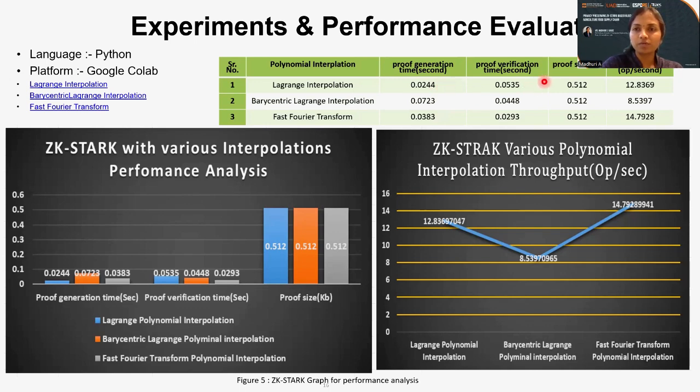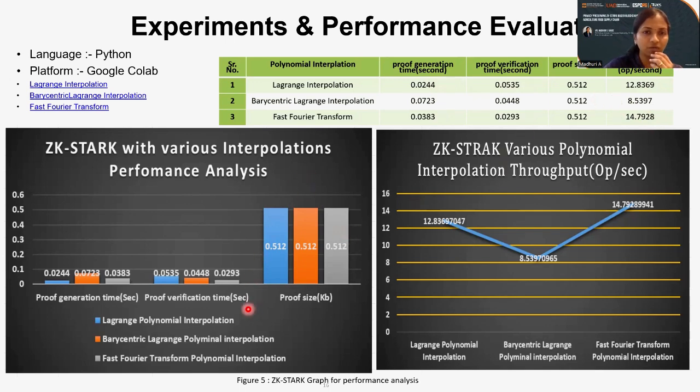And for proof verification time, we can say that the fast Fourier transform is the fastest one. Its verification time is very low compared to the other interpolations. And for throughput, the number of operations performed per second, it is observed to be 14.79. So 14 operations are performed per second, which is more effective than barycentric and Lagrange interpolation.